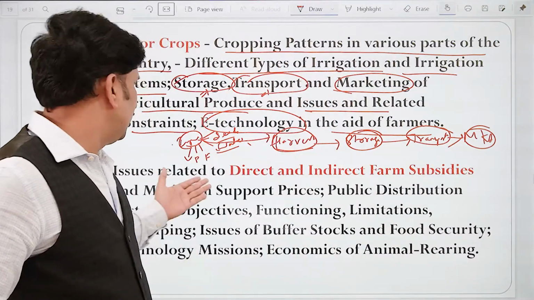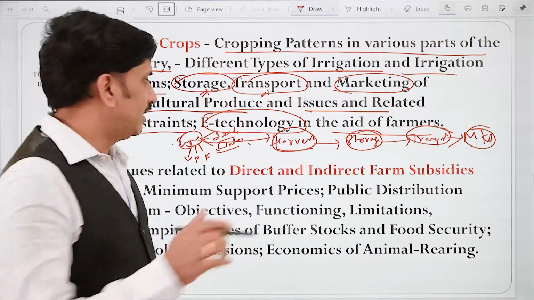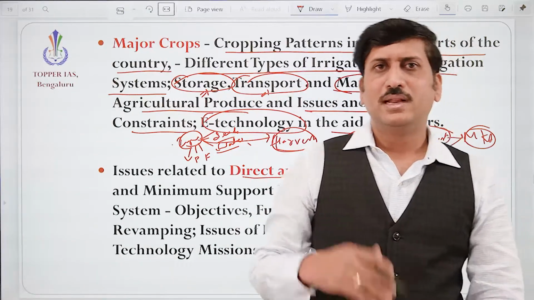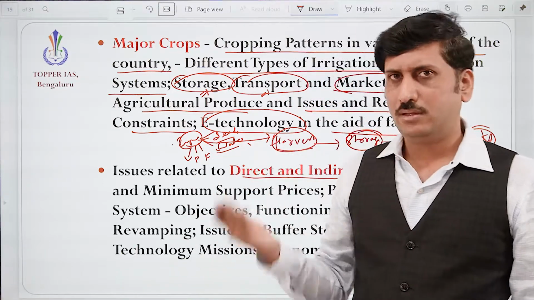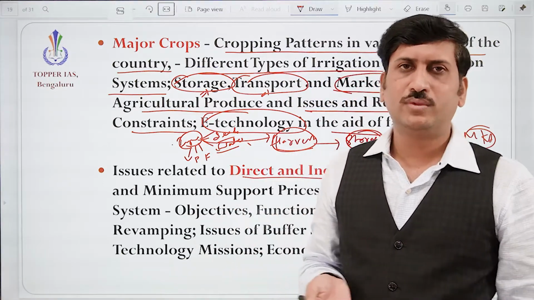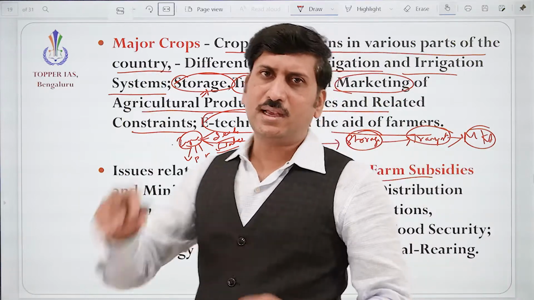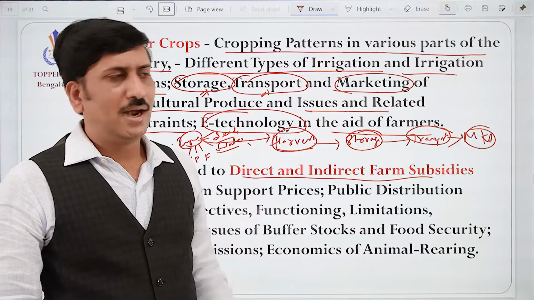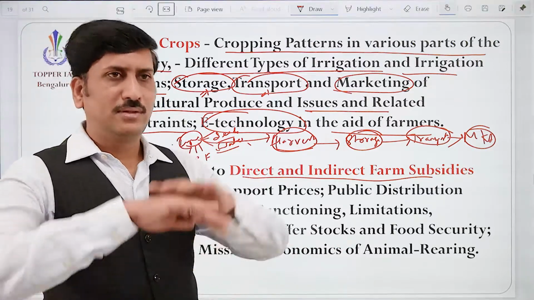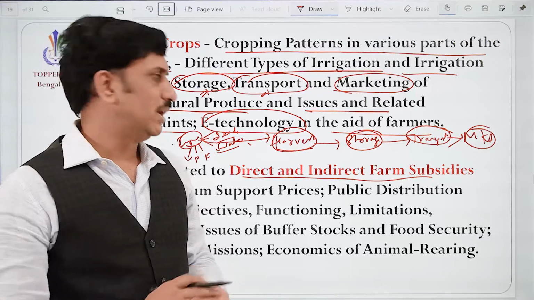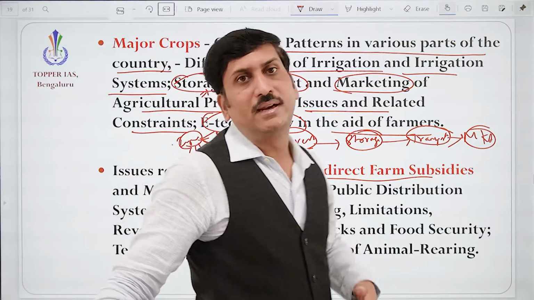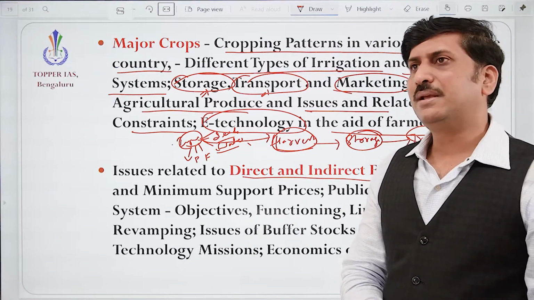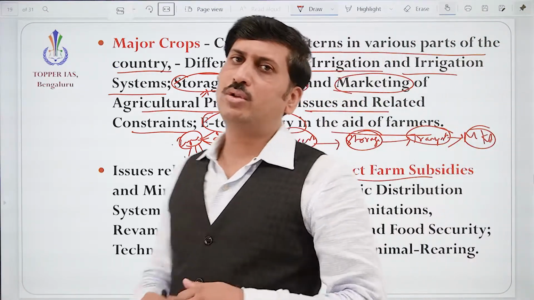Correct. So direct and indirect farm subsidies are given. For example, with respect to water or seeds, correct? On some things like fertilizer, a direct subsidy is given. And for some things, indirectly, the government is spending in a bigger manner on agriculture. So that is an indirect form of subsidy. So we can see both how it is helping and how it is creating problems. Both sides are there.